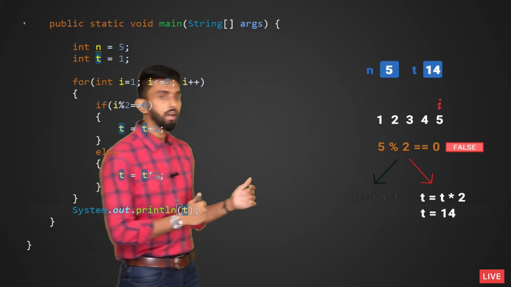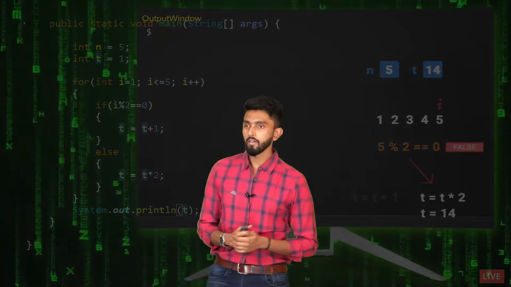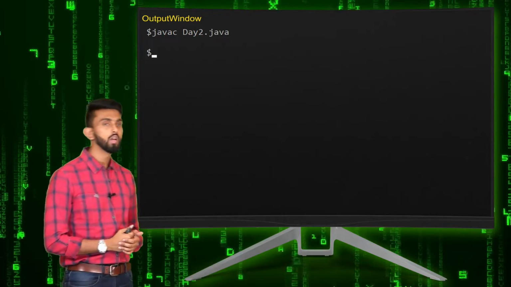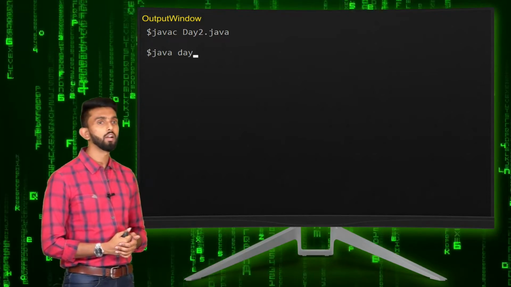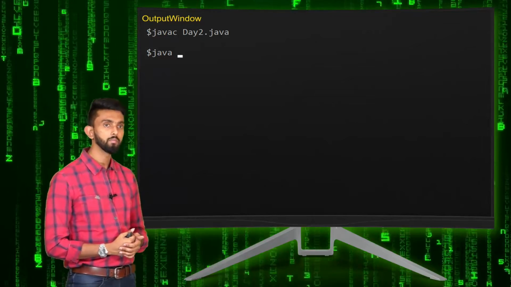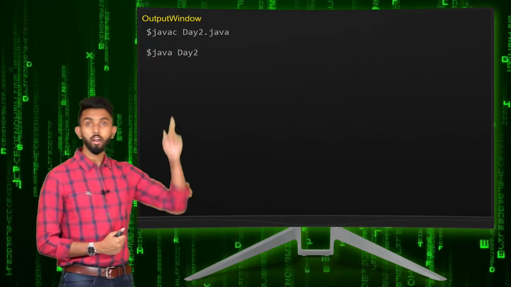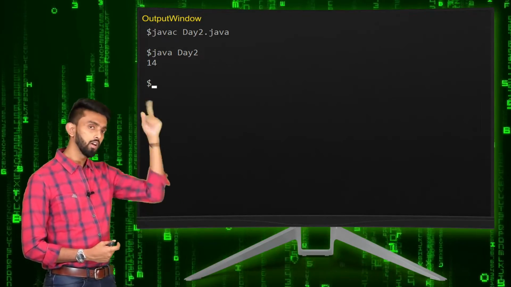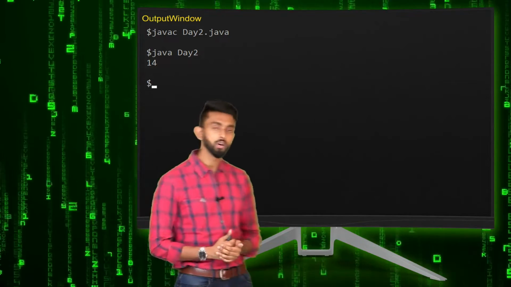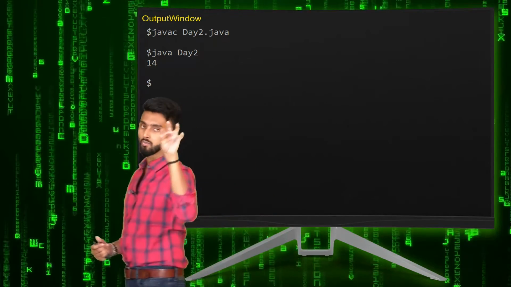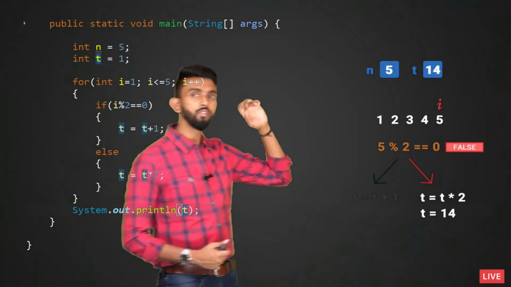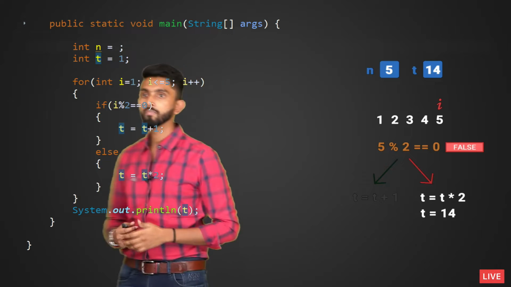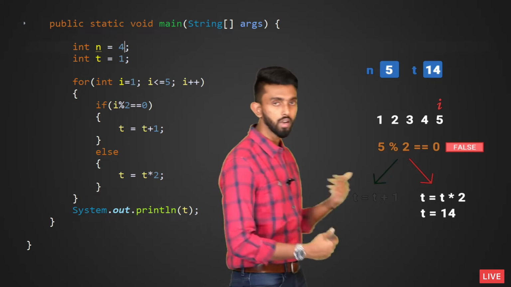If I now take you back and put in the relevant command, I will compile it, no issues, and I will execute it. Again, I hope you went to the LMS and checked how to compile and how to execute. I really hope you have done it. If I press enter, clearly you can see 14. So it works. No problem. Let's make n as 4. If I re-execute this with n as 4, I should get the value as 7.